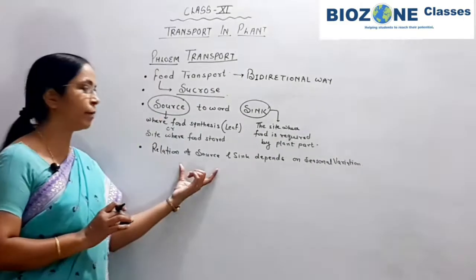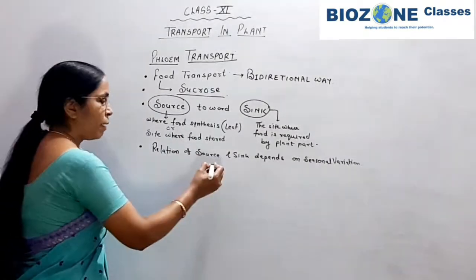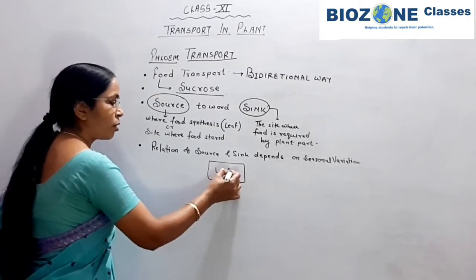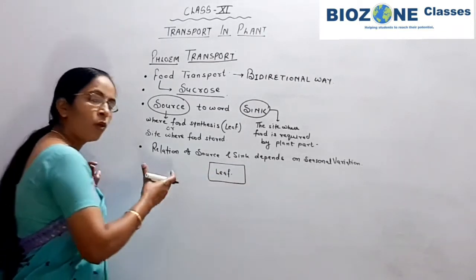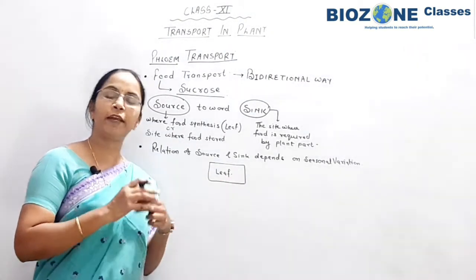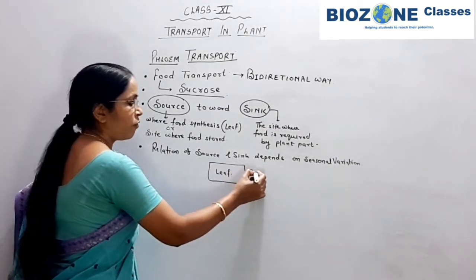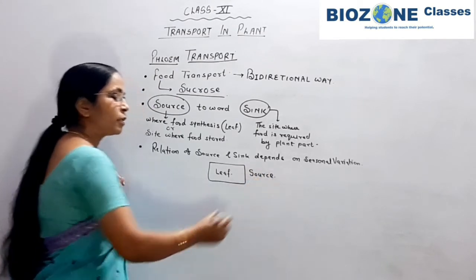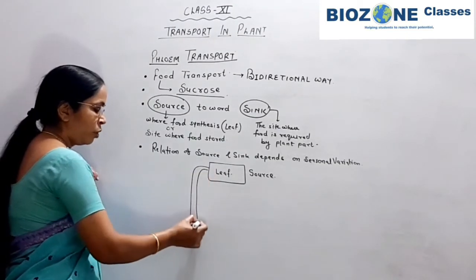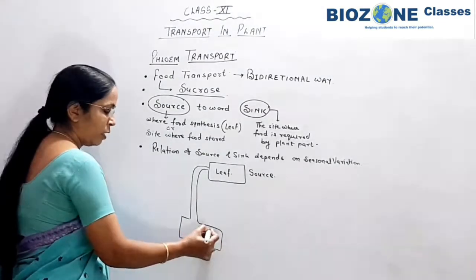For example, in any plant, symbolically I show here, this is the phyllosphere or leaf area. Under normal conditions, means throughout the season when the plant becomes leafy and shows entire leaves on the aerial surface, in that condition the leaf or phyllosphere of the plant is called the source, and from this leaf food is transported towards the root part, or towards the underground part.